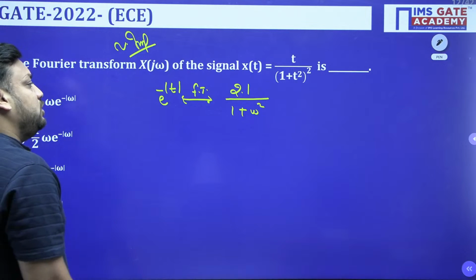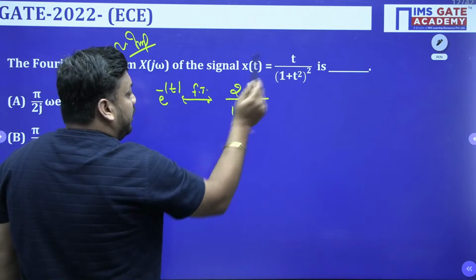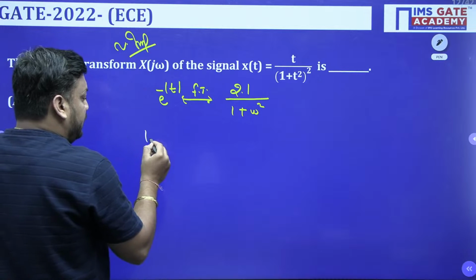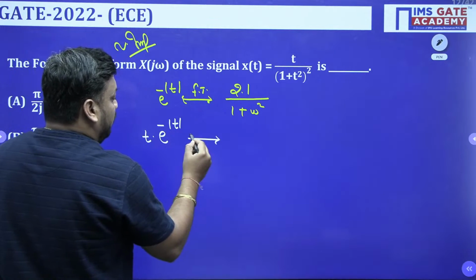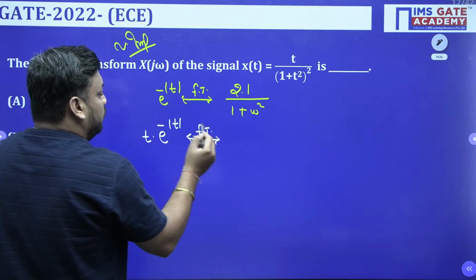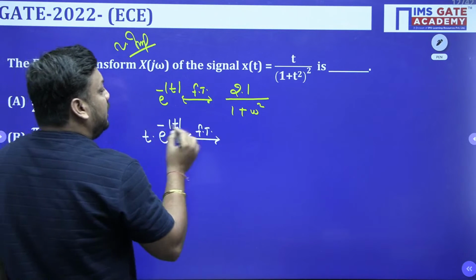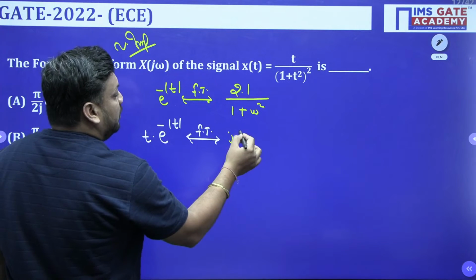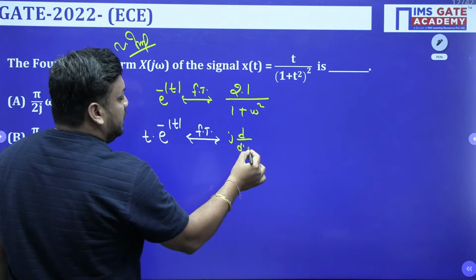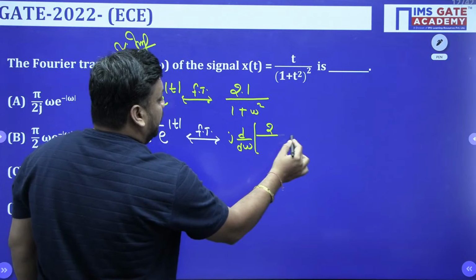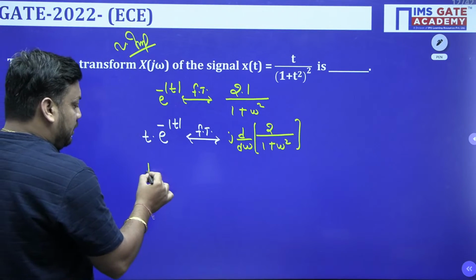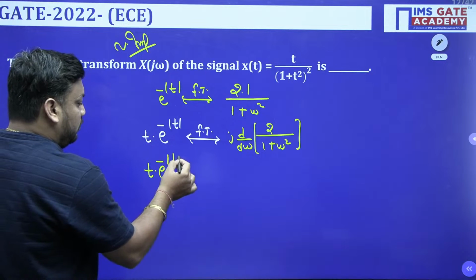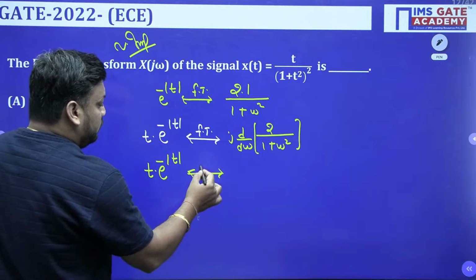Now you should also check, because here after duality the square is also there. So what am I writing? I am writing t into e to the power minus mod of t. What is its Fourier transform, guys? Its Fourier transform is t x(t) is nothing but j dX(omega) upon d omega. So j d upon d omega, and here you write 2 upon 1 plus omega square as it is.